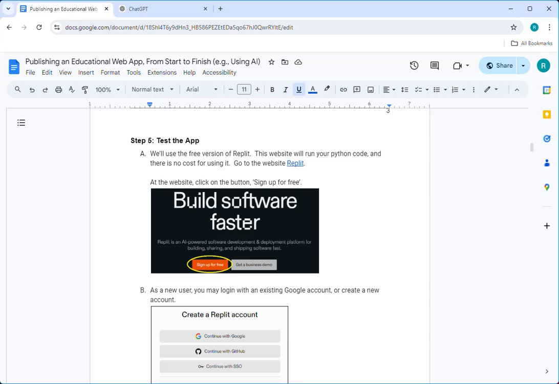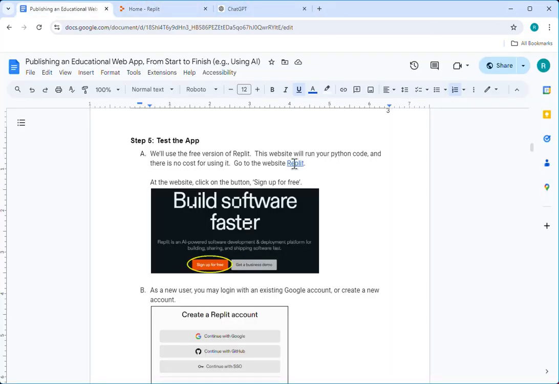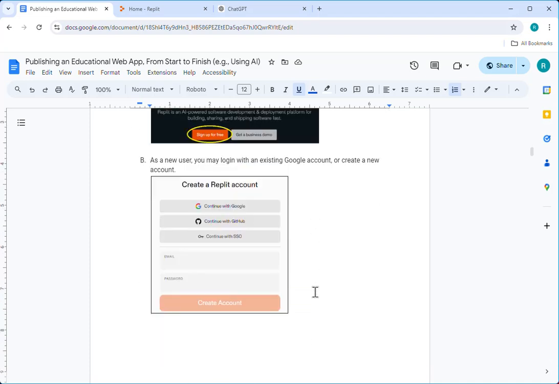Now we get to test the app. For this, we're going to go ahead and use the free version of Replit, which is a very nice, solid, professional site that has a free option that's available to run the Python code that ChatGPT creates. So I'll go ahead and open up Replit. And I'm already logged in here, but for yourself, once you click on Replit at the website, you'll click on the button Sign Up for Free, and then you'll go ahead and create your account.